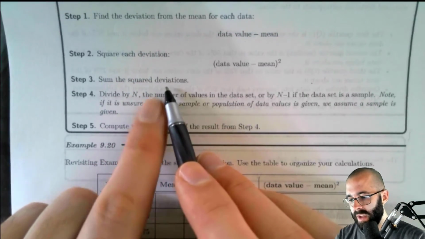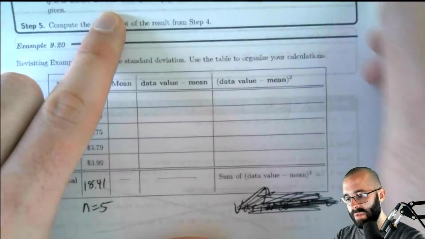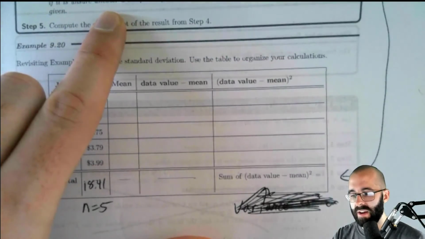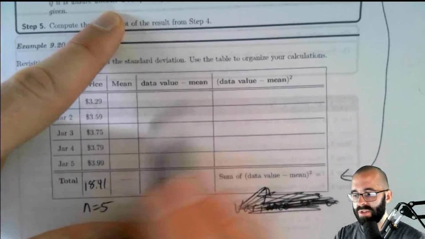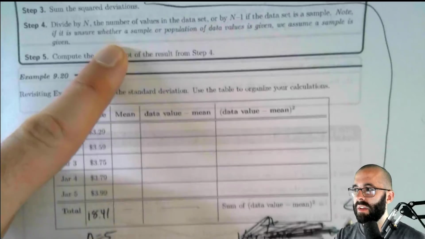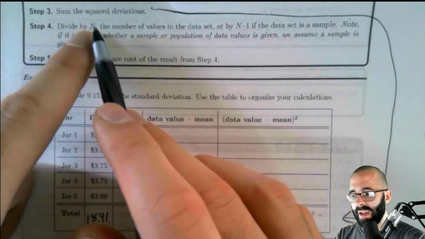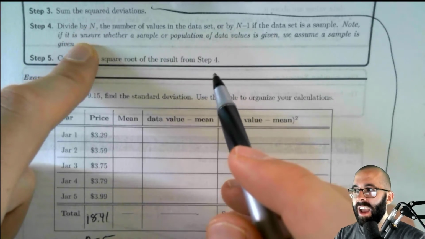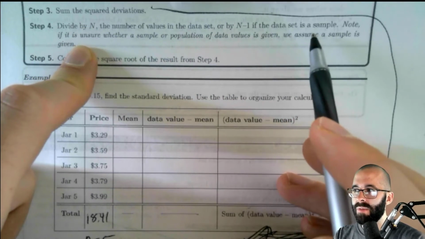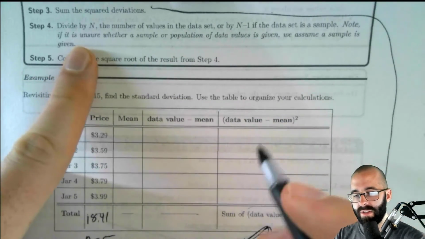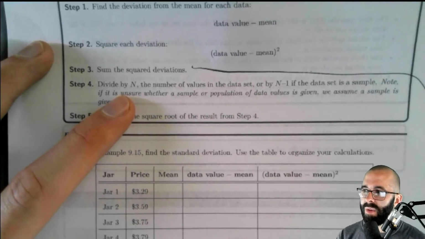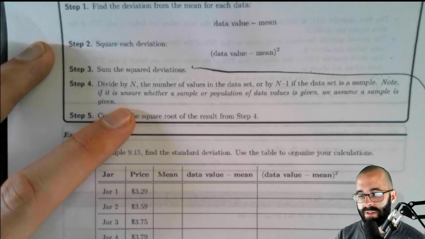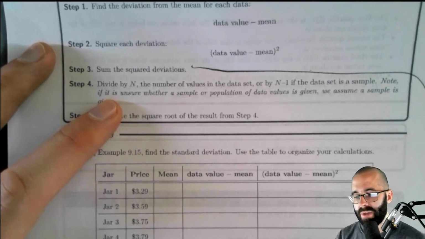We're going to square those, and then we're going to add them all up. This is step 3. So the table is just getting us to complete step 3. And then we'll either divide by n or n minus 1, and it depends on whether the data set is a sample or from the whole population. You can just assume that most things are going to be a sample, but some things are going to be populations.